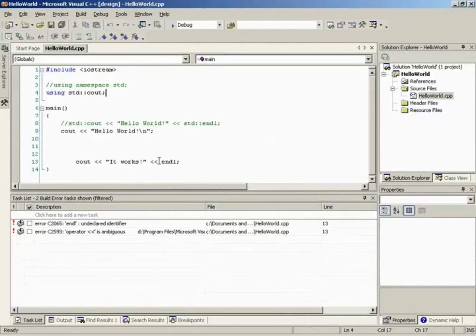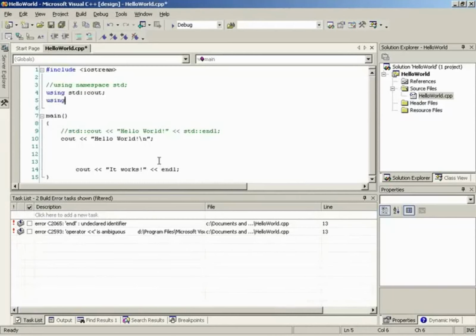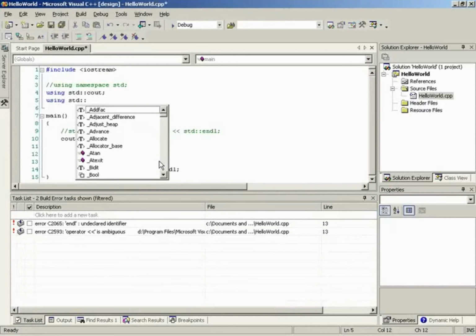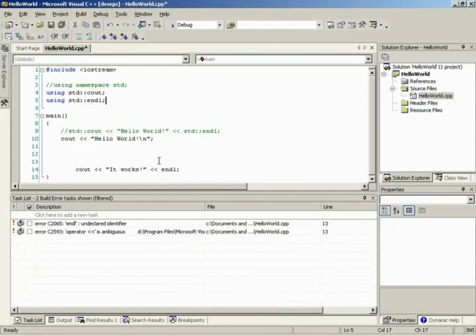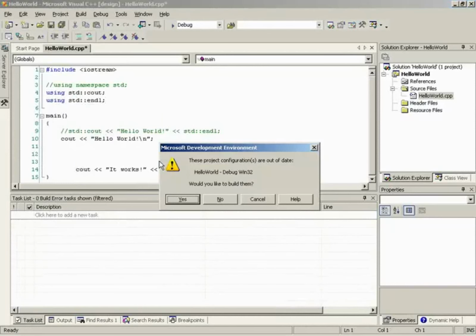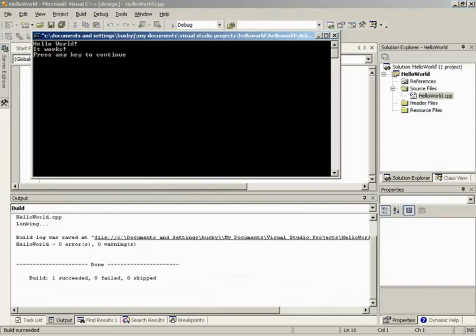So what we need to do is go up here and type using, and what is it, Buzz? I don't know, std, and then we put in some cute little colon thingies, and then we go and specify endl. Look at you typing all that out. What is going on here? You're an awesome student. Thank you. I can read your mind. Thank you. So now if we press that again, and we build it, now it works fine.